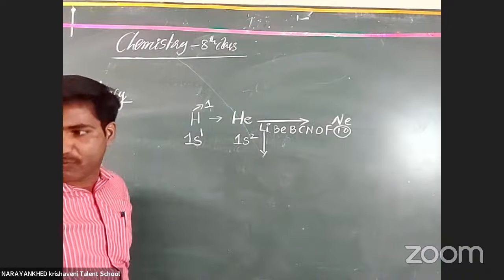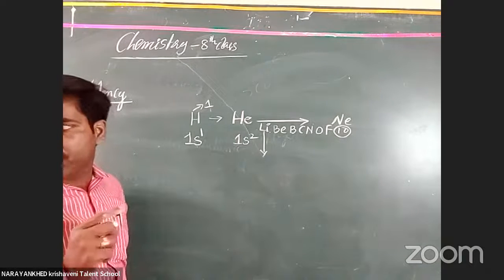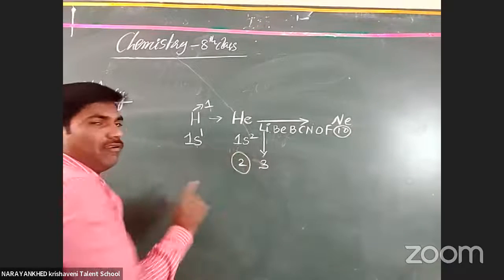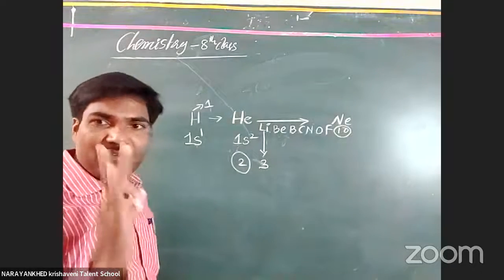What is the valency of lithium? Tell me. 1. Why? Because it loses one electron, it gets stability. It becomes helium. What is the atomic number of it? 3. Okay, when it contains 2 electrons, it becomes stable.